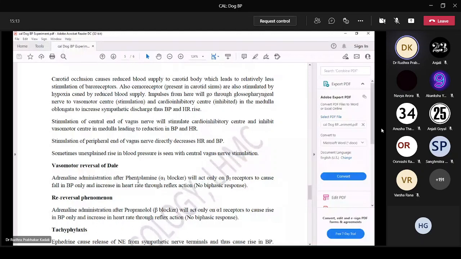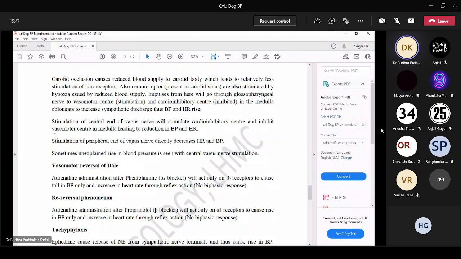Impulses from here will go through the glossopharyngeal nerve to the vasomotor center, and the cardioinhibitory center will be inhibited in the medulla oblongata to increase the sympathetic discharge, leading to rise in BP and heart rate. So carotid artery occlusion causes rise in BP and heart rate due to this mechanism.